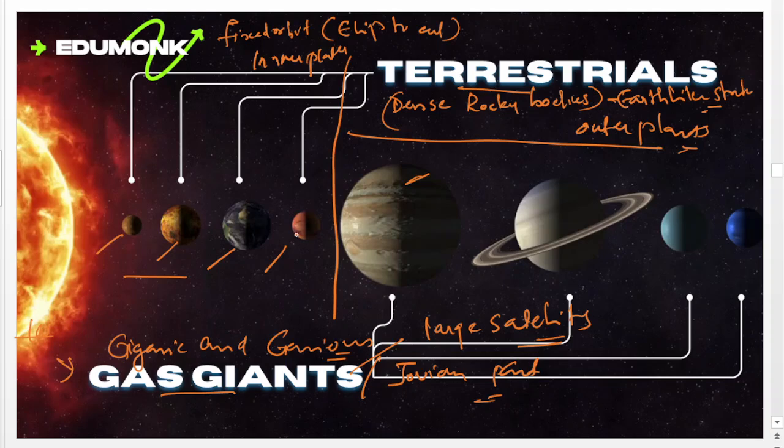In the inner planets, nitrogen and carbon dioxide are present in the atmosphere. In the gas giants, there are mostly different kinds of gases, so it's called gas giants. Then we can move to the next topic.